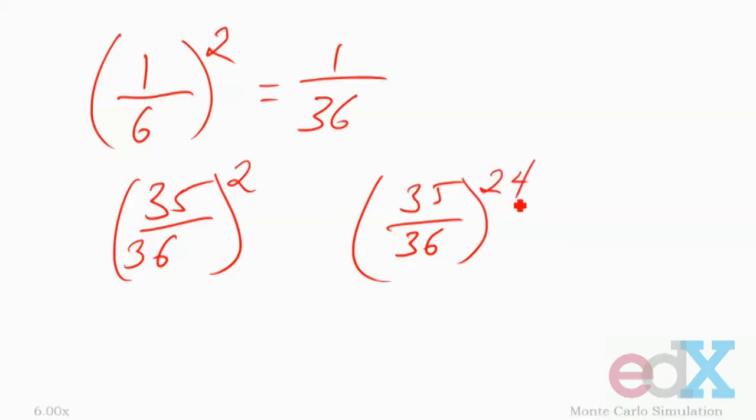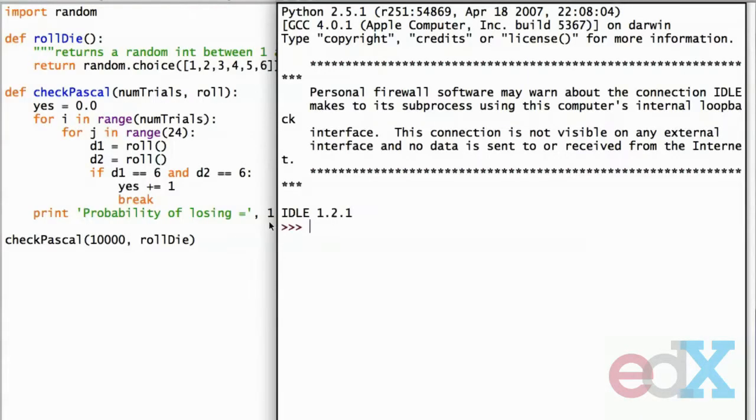So what value is that? Well, let's go over to our Python window and check it out. We can look at it in IDLE here and say that it should be 35.0 over 36.0 to the 24th.